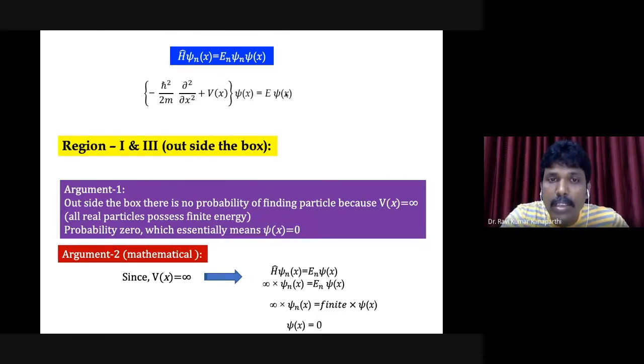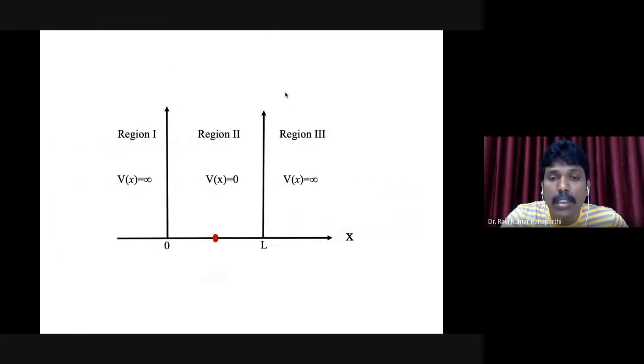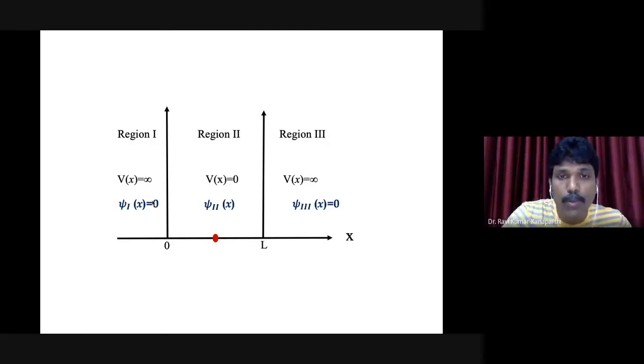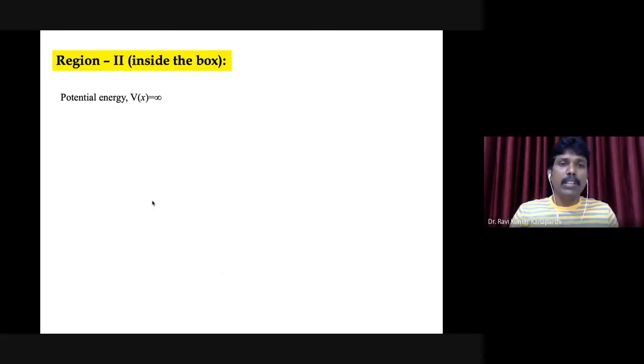So with a very simple argument, we found the solutions in region number 1 as well as region number 3. The wave functions are 0 in the two regions, and naturally the energies will also be 0. Of course, this is expected. There is nothing new in what we have seen just now.